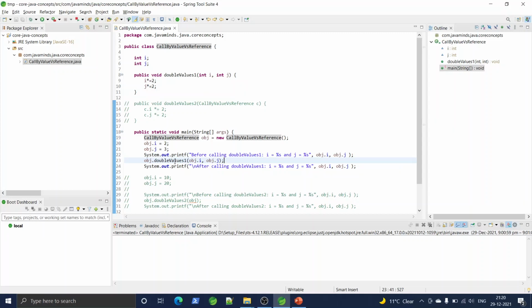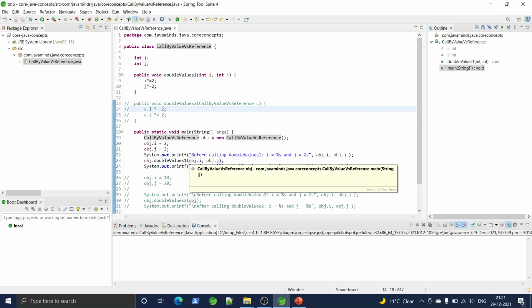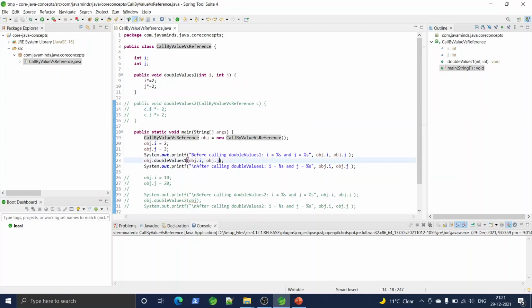After this method is executed, I am again printing these values of I and j. Since the arguments which I am passing in line number 23 here are primitives, a copy of the original values of I and j will be created and passed in this method.